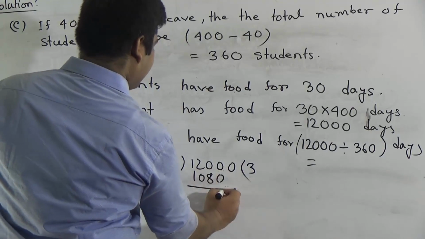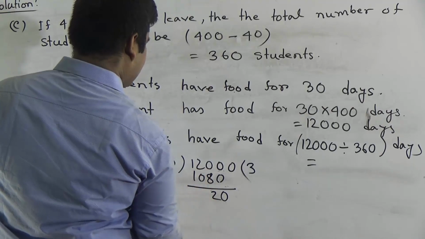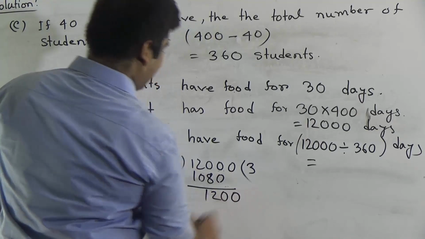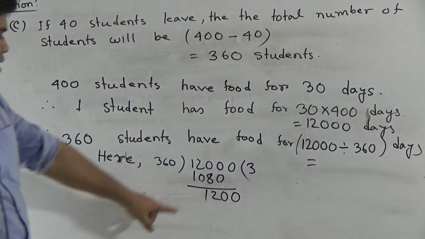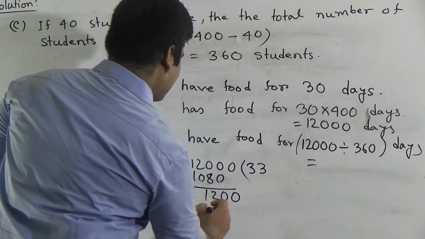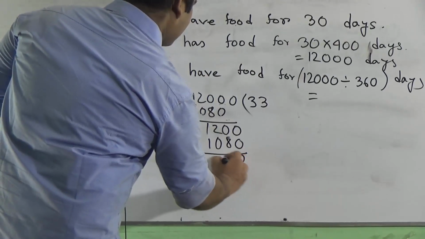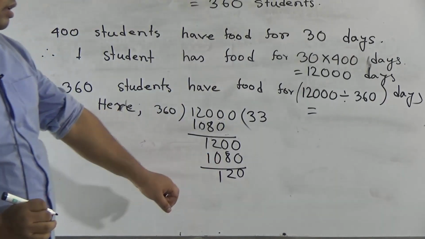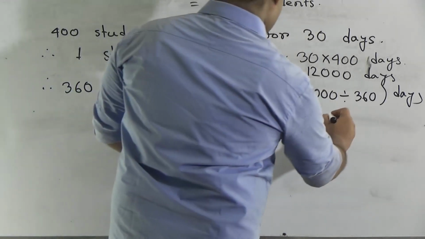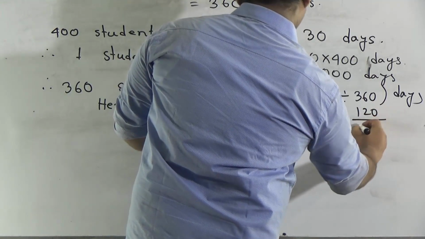Now we subtract and get 120. That means again 1200, in 1200, 360 goes 3 times. That means 1080. If we subtract, then we get this one. That means we get 33 and 120 by 360 days.